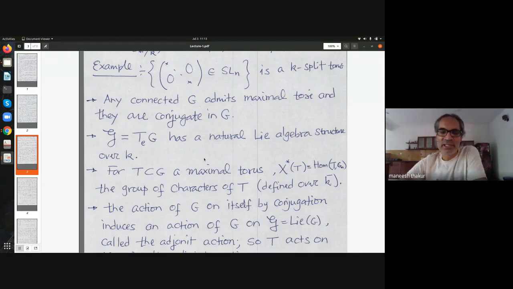So if you studied Lie groups, there also one has this notion of Lie algebra, and that is the set of all vector fields on the group which are translation invariant, smooth vector fields which are translation invariant.